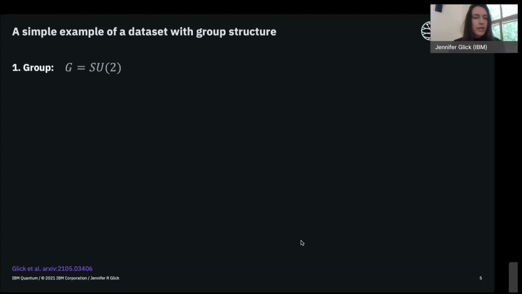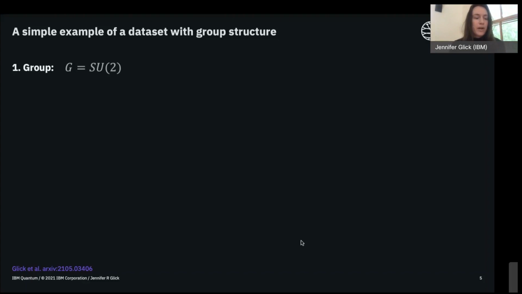What we'll do first is look at a particular group. A group, if you're not familiar, you can think of at a high level as just a set of elements and some rules for combining the elements of that set. The group that I want to consider here is SU2. You may be familiar with this already. It's the special unitary group, the group of 2x2 unitary matrices with determinant 1. For example, arbitrary single qubit rotations can be represented as an element of SU2.